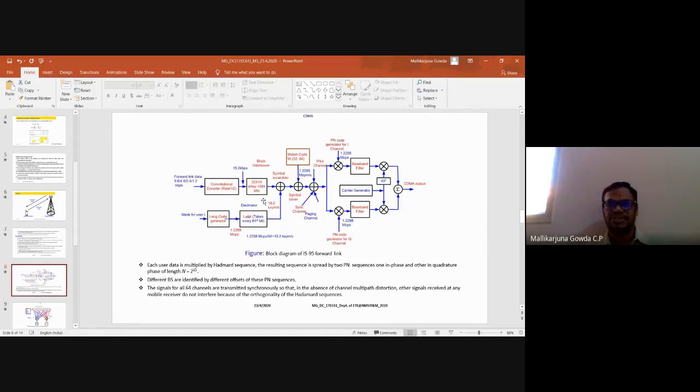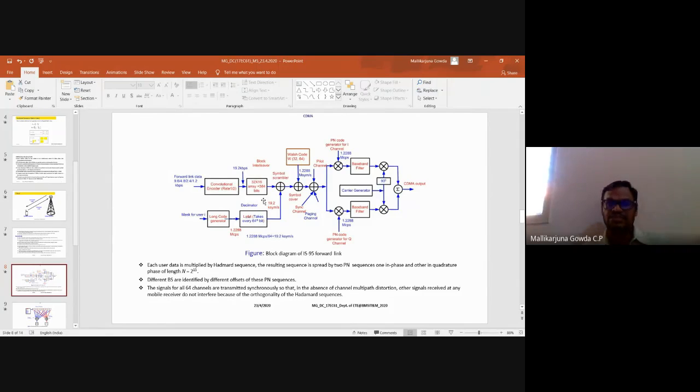So in a frame structure, a few bits of user one will be taken, then a few bits of user 2, then a few bits of user 3, like that. Out of 10 bits, say I can take 2 bits from each user, then again it is repeated. That is the meaning of interleaving. So here block interleaving is used, and the purpose of this block interleaving is to minimize the burst error.